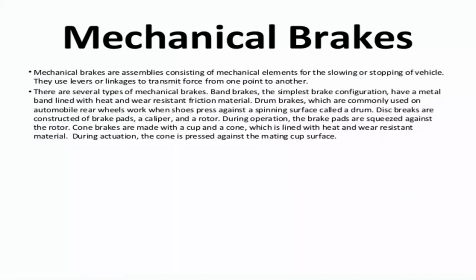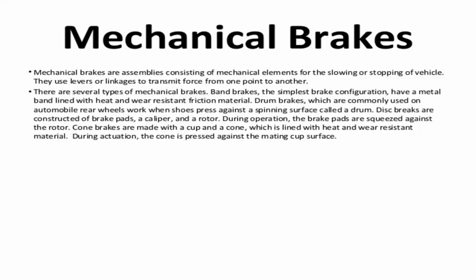Mechanical brakes are assemblies consisting of mechanical elements for slowing or stopping the vehicle. They use levers or linkages to transmit the force from one point to another point. There are different types of mechanical brakes. One is band brakes.